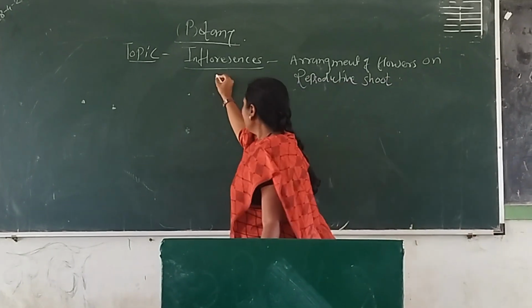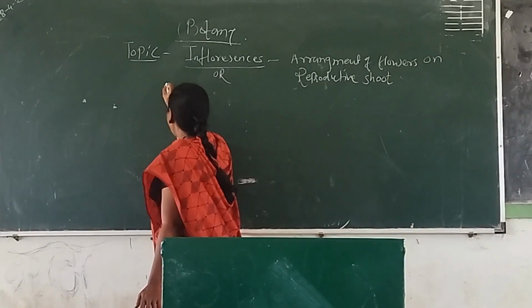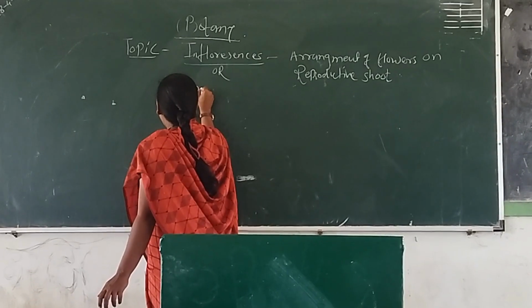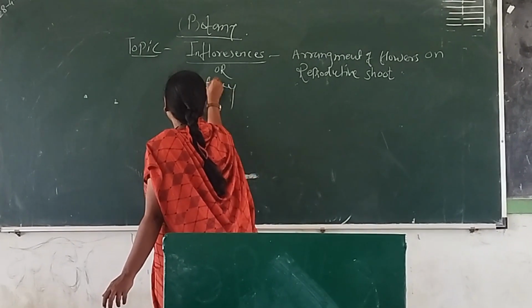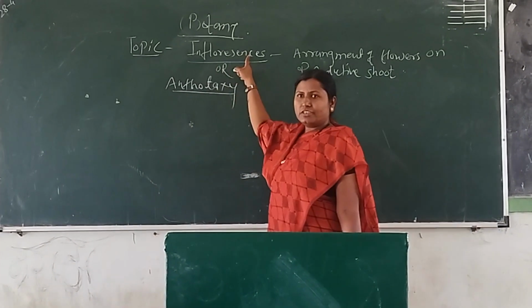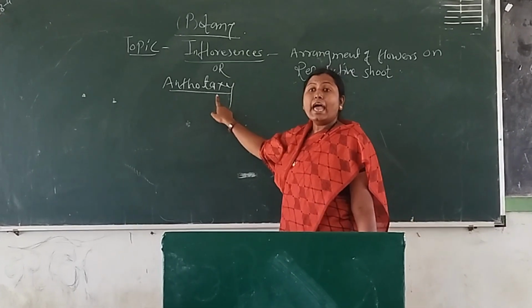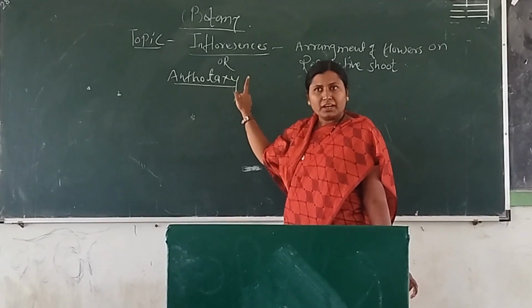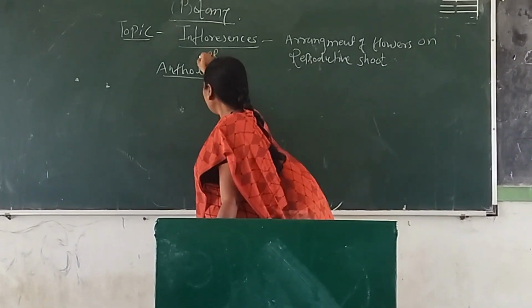Now, this inflorescence is also called anthotaxy. Okay, this inflorescence is also known as what? Anthotaxy. It is also a Greek word. It consists of two main words.